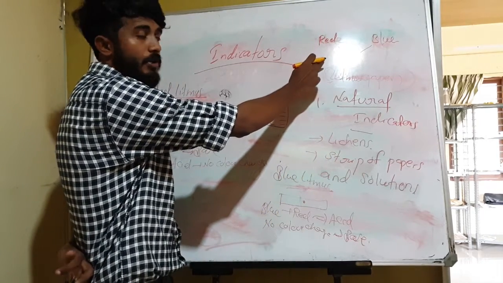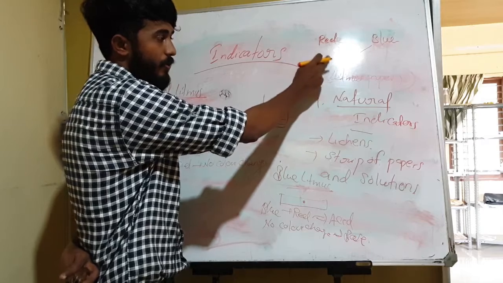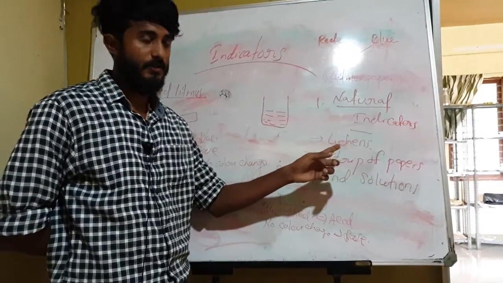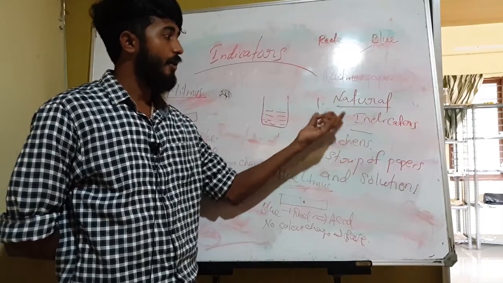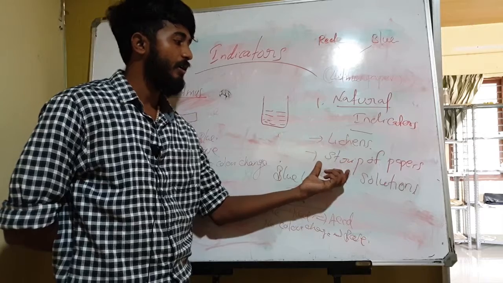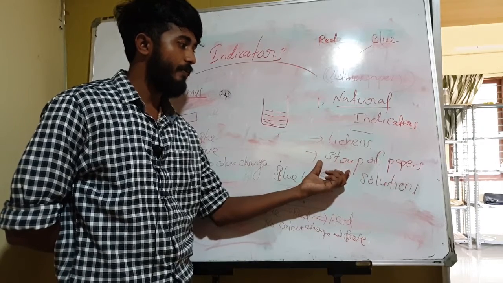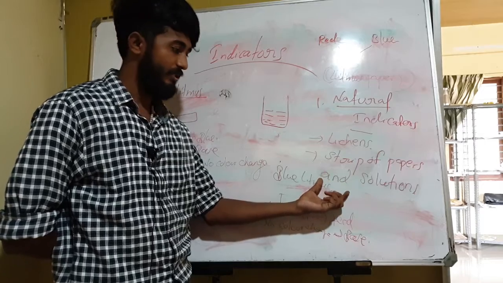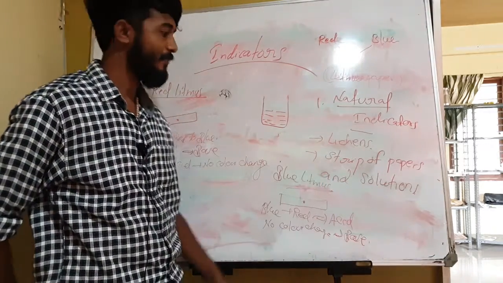It is available in red color as well as in blue color. Understand? These litmus papers are extracted from lichens, and are available in the form of strips of paper as well as solutions.